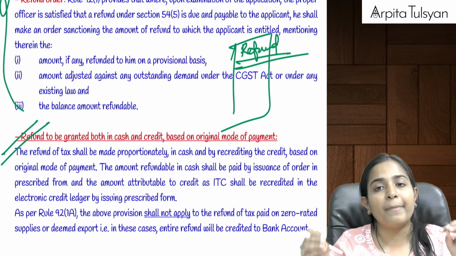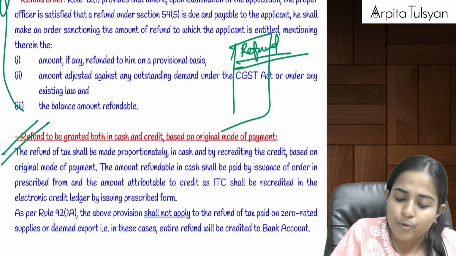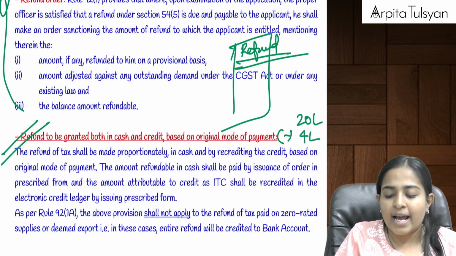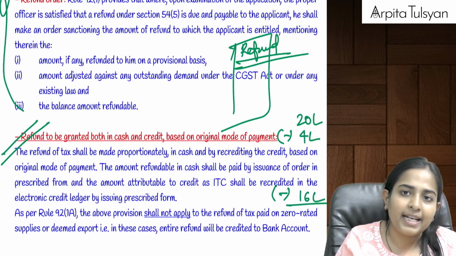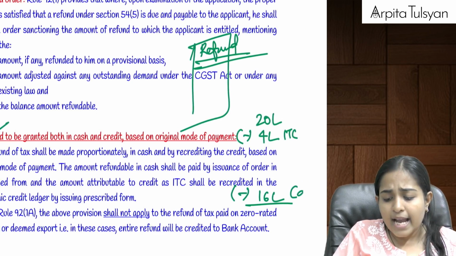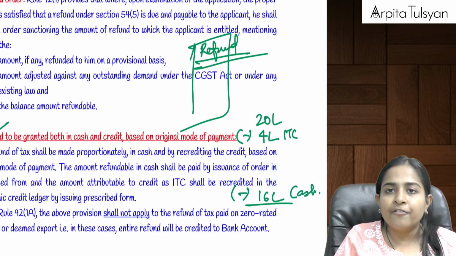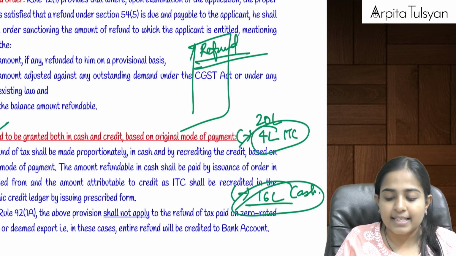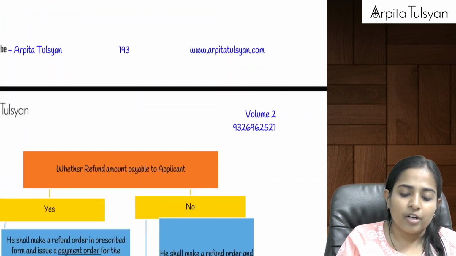The refund will be paid to you in the same mode in which you had made the payment to the government. Suppose your total output tax liability was 20 lakhs, for which you paid 4 lakhs by way of ITC, and the balance 16 lakhs you paid by electronic cash ledger. Then when you apply for the refund, 4 lakh will be credited in your electronic credit ledger and 16 lakhs will be credited in your electronic cash ledger. This is how the working happens.